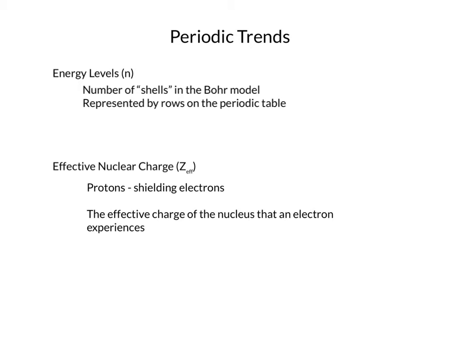What effective nuclear charge is, it's basically the charge of the nucleus that the electron experiences. The shielding electrons reduce how strong the pull is from the nucleus on the electrons beyond them. So when we look at effective nuclear charge, we're basically just looking to see how strongly the nucleus is influencing that particular electron when we consider the electrons between the nucleus and that electron.